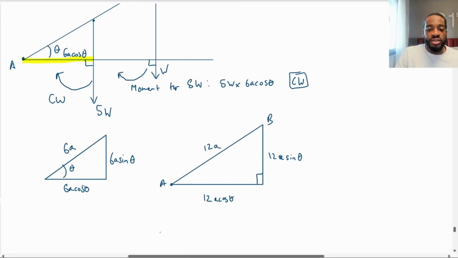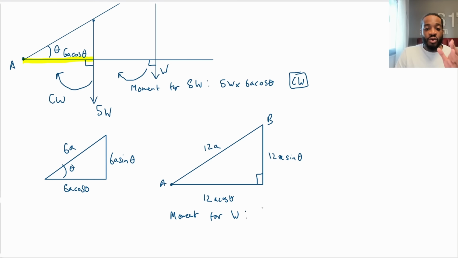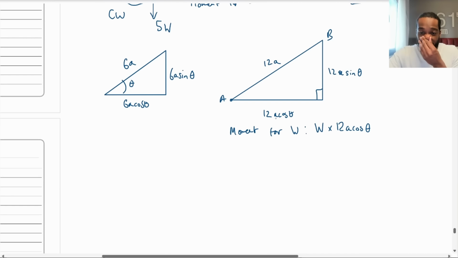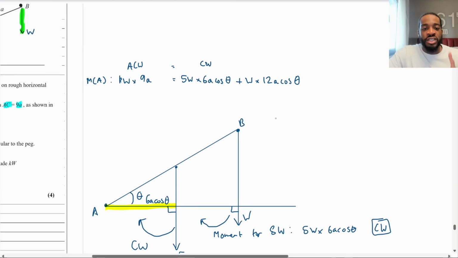So the moment for the W weight is going to be the weight itself, W, the force, times the perpendicular distance, which is 12A cos theta. It's clockwise too. So we add W, because that's the weight, times 12A cos theta. And this is going to be our equation. Let me just double check that. W times 12A cos theta. Yeah, fantastic. So this is going to be our equation, and we're going to need to show that k equals whatever they ask us to.